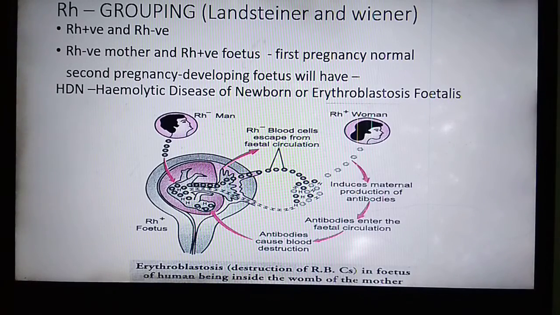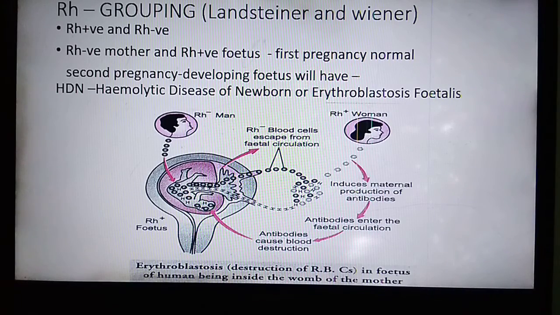Next blood grouping is Rh grouping. Rh means rhesus grouping. It was also given by Landsteiner and Wiener. Rh or rhesus antigen. Rh is also an antigen, and where will it be present? On the surface of RBC.